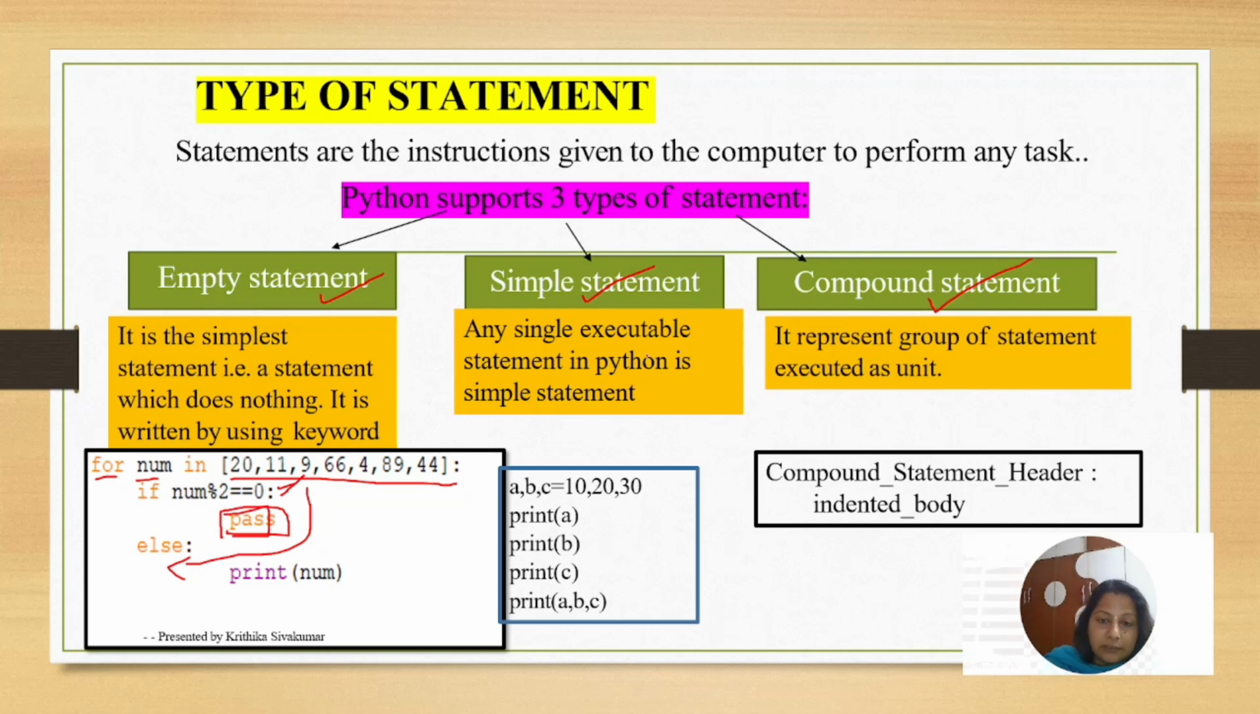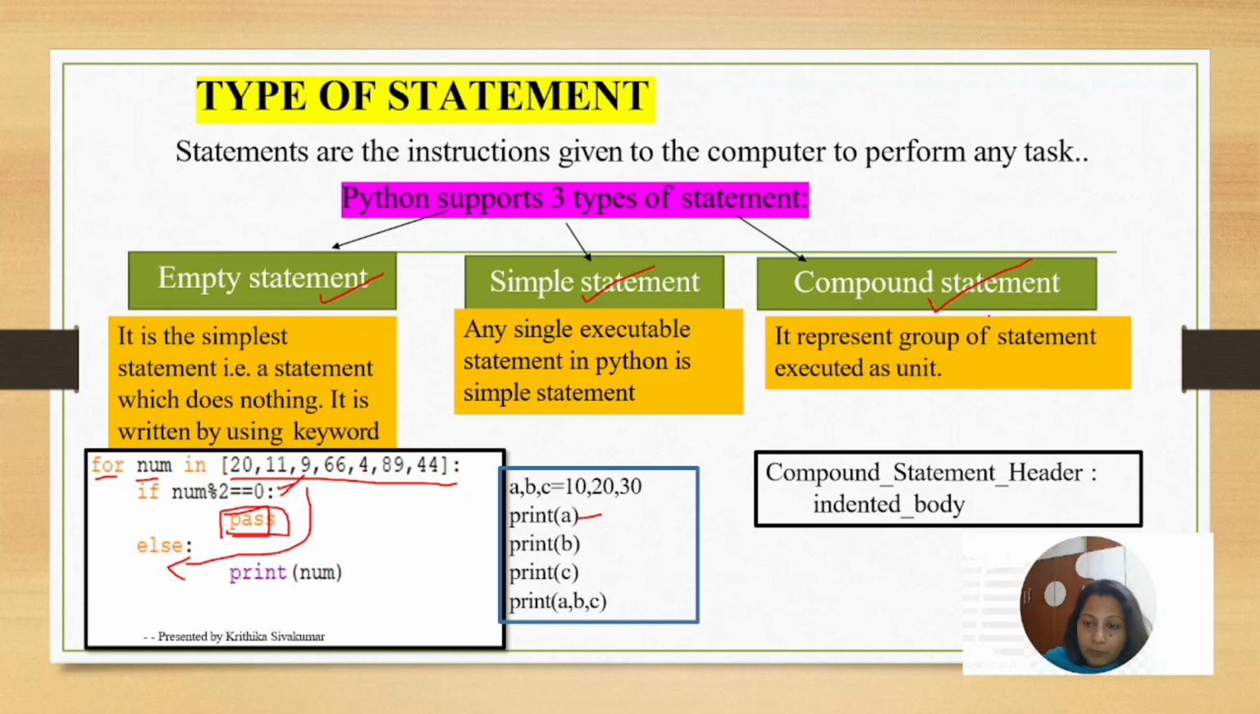Clear? And what is the meaning of simple statement? Any single executable statement in Python, we can call it a simple statement. So here, a, b, c equal to 10, 20, 30. Print of a. This is a simple statement. It is an executable statement also.